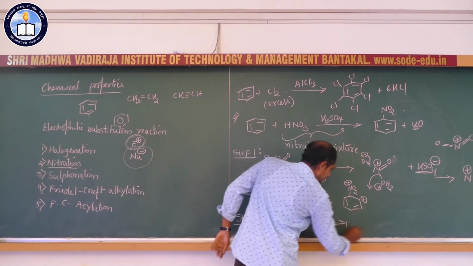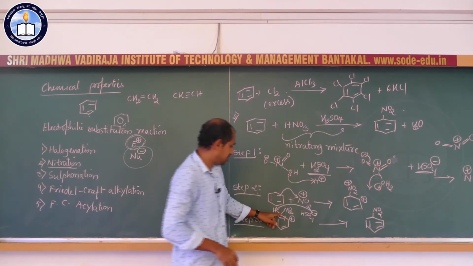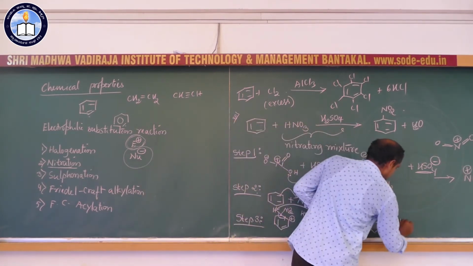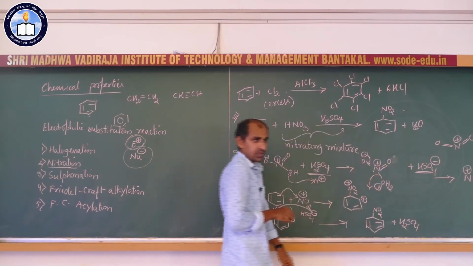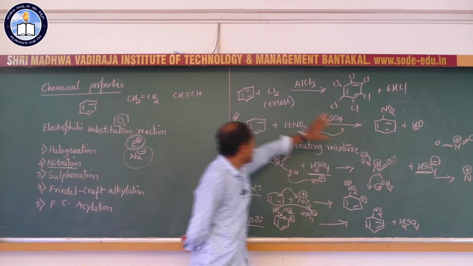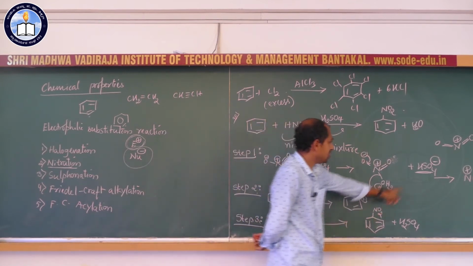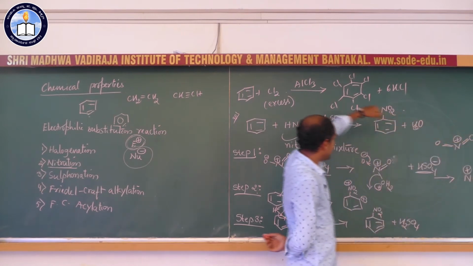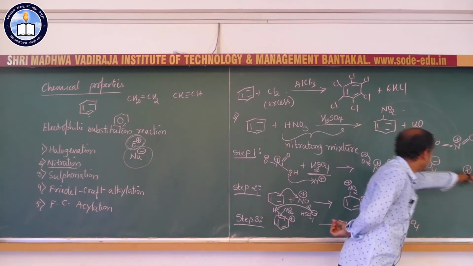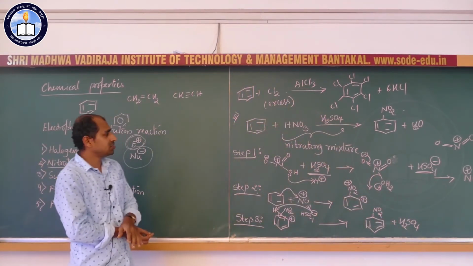As a result we get the aromatic benzene ring along with the nitro group over this carbon atom, and a proton is liberated that reacts with HSO4 minus to form sulfuric acid. So, the originally started sulfuric acid is obtained at the end of the reaction, whereas nitric acid is used for nitration, benzene is converted into nitrobenzene, and a molecule of water is eliminated in the first step. That is what I have written here. One molecule of water is eliminated, but sulfuric acid is obtained again at the end, so that can be recycled and used for the next step.